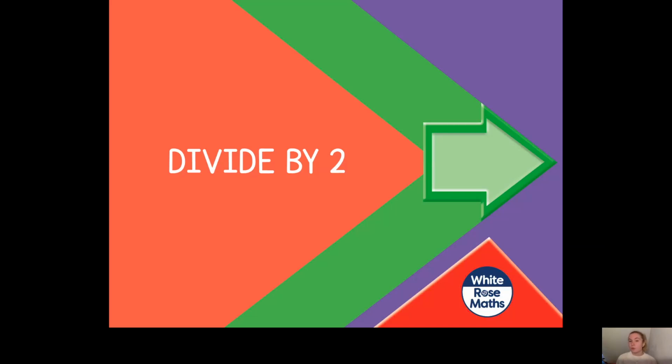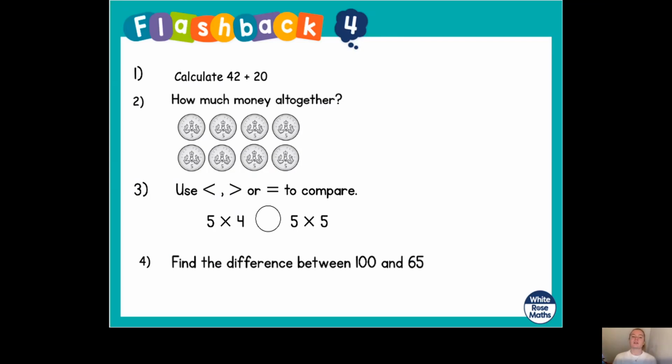But before we do that, let's warm up our brains like we always do with our flashback. So here you go, here's your flashback. Question number 1, calculate 42 plus 20. If we're adding 20, is the tens digit going to change, or is the ones digit going to change? Then in number 2, how much money altogether? Look at the value of one coin and then write a multiplication number sentence to find out the total value. Then in number 3, you need to decide if you need to use the less than, the more than, or the equals to sign to compare the two multiplication number sentences. And then number 4, you need to find the difference between 100 and 65. Okay, so pause the video now and have a go.